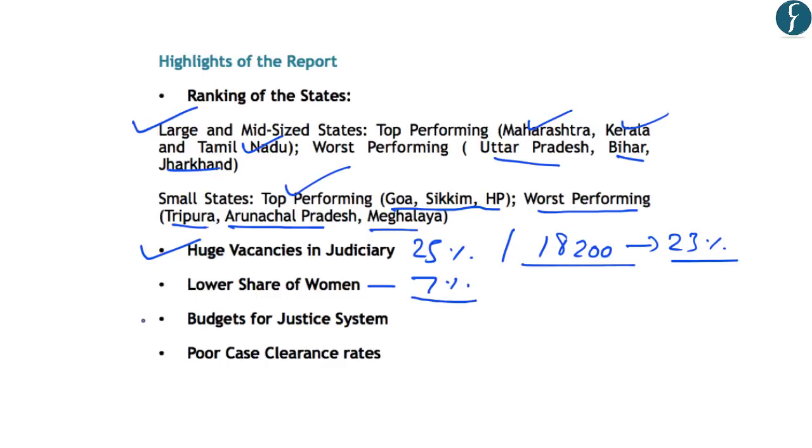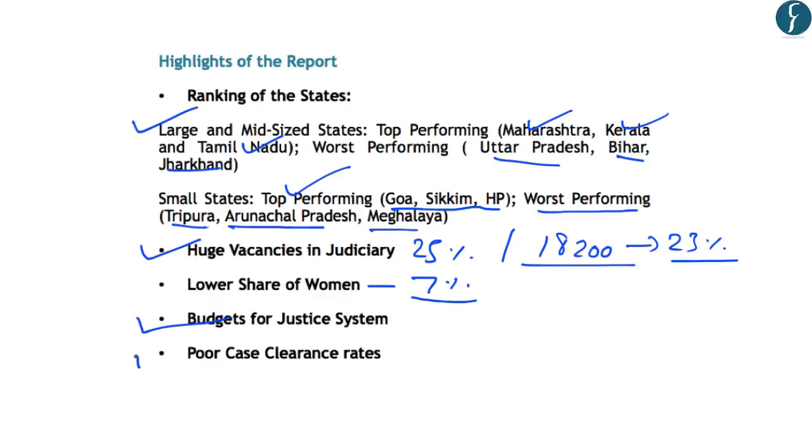The third aspect is related to the budgets for justice system of various states. And this report highlights that most of the states are not able to fully utilize the budgets which have been allocated to them by the center. And further, although there has been considerable increase in the expenditure of the state governments, there has been lack of increase in the spending on police, prisons and judiciary. So this shows that the increase in spending on police, prisons and judiciary has not been keeping pace with the overall increase in the state expenditure.